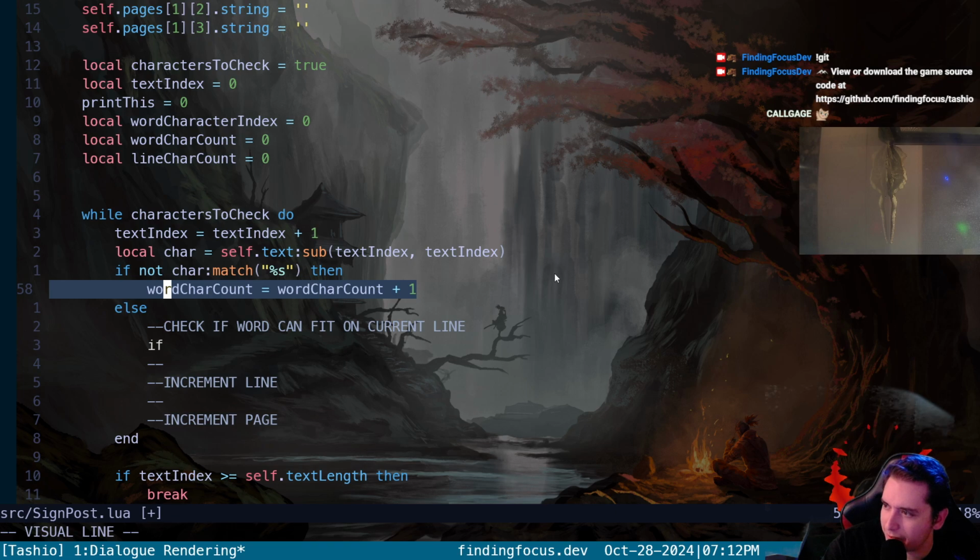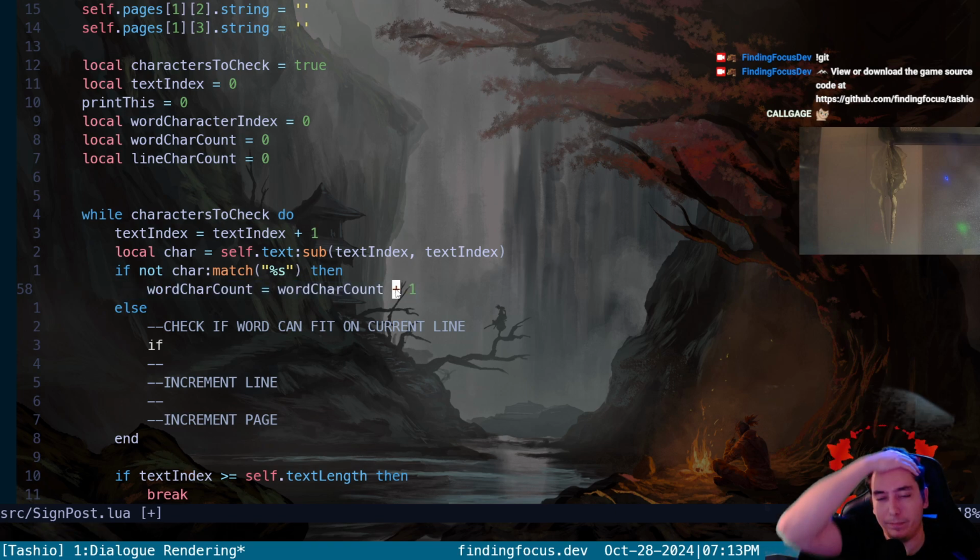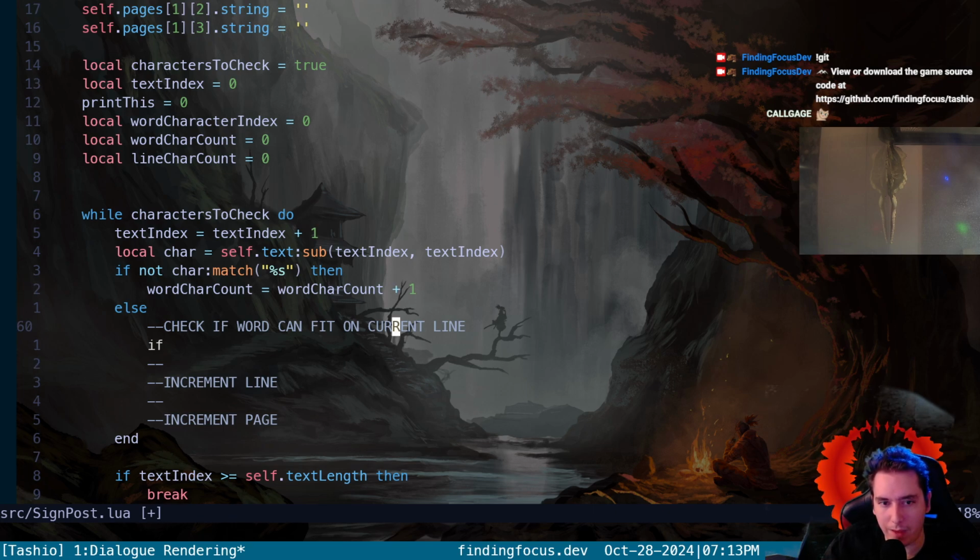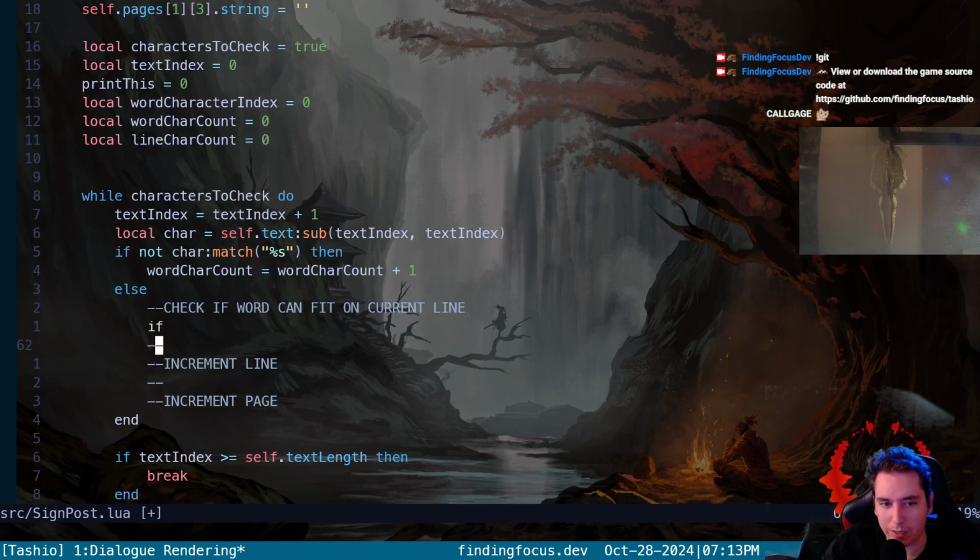I guess this does get tricky, because right here we don't want to blindly just count the characters for the line until we've added it to either the current line or the next line.